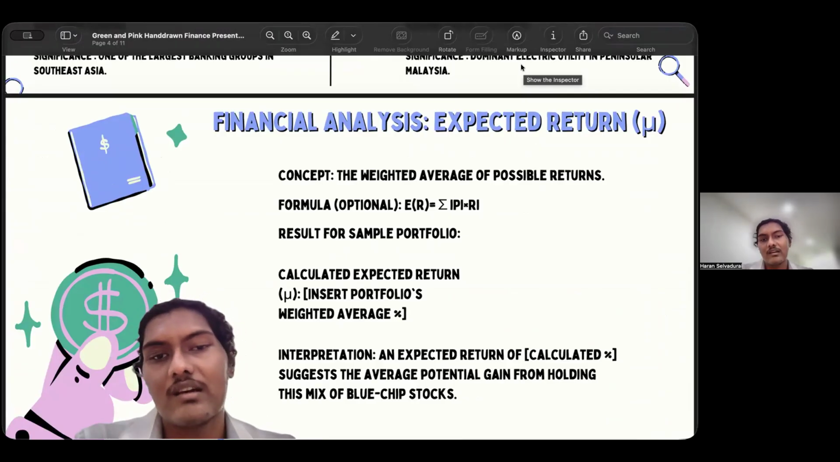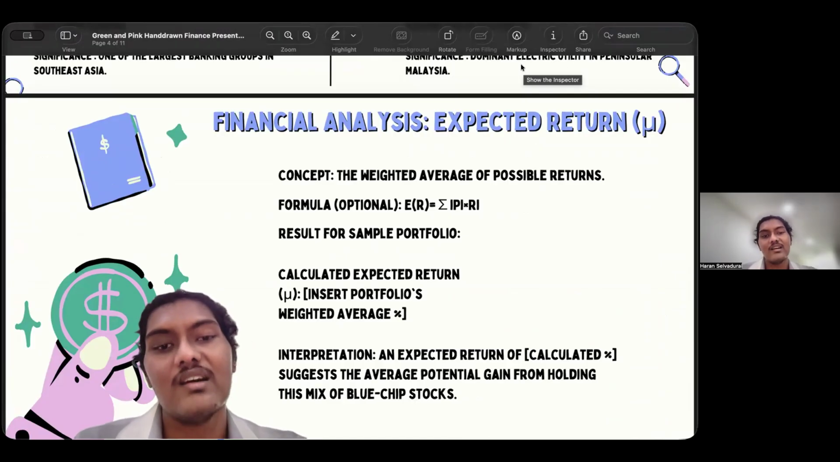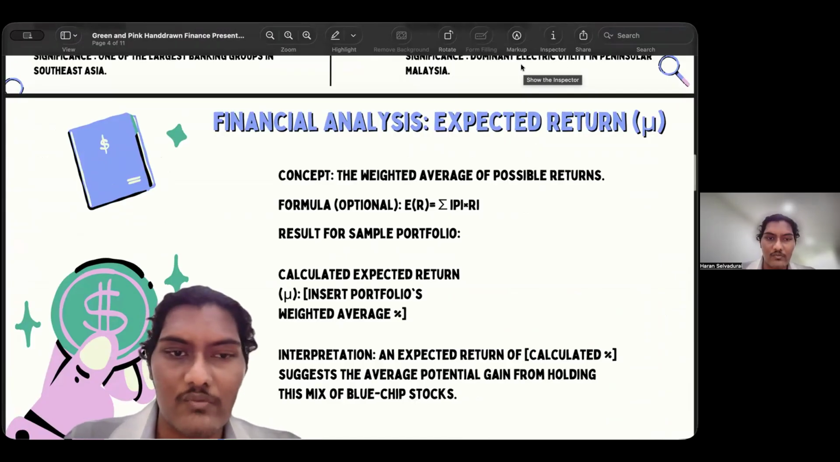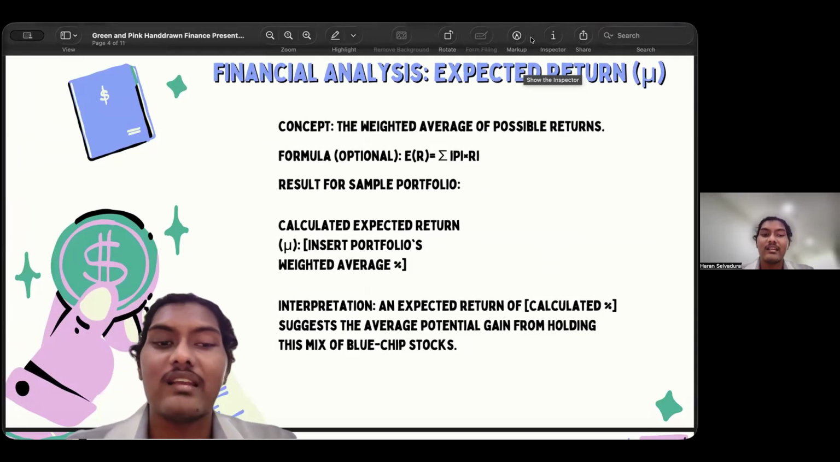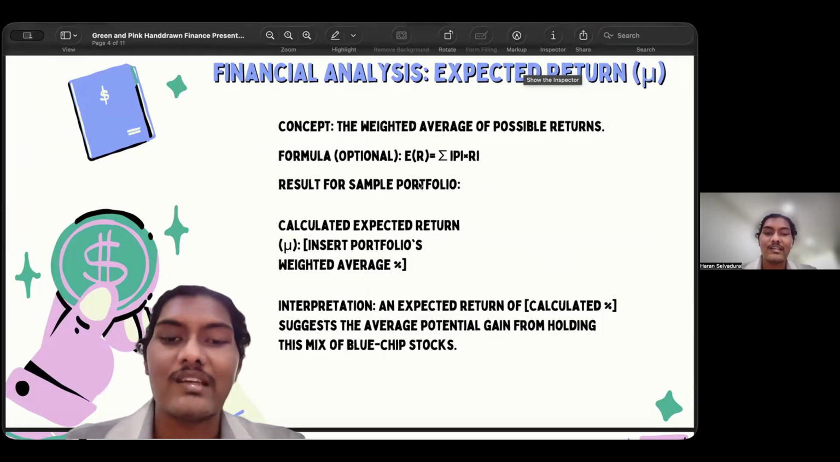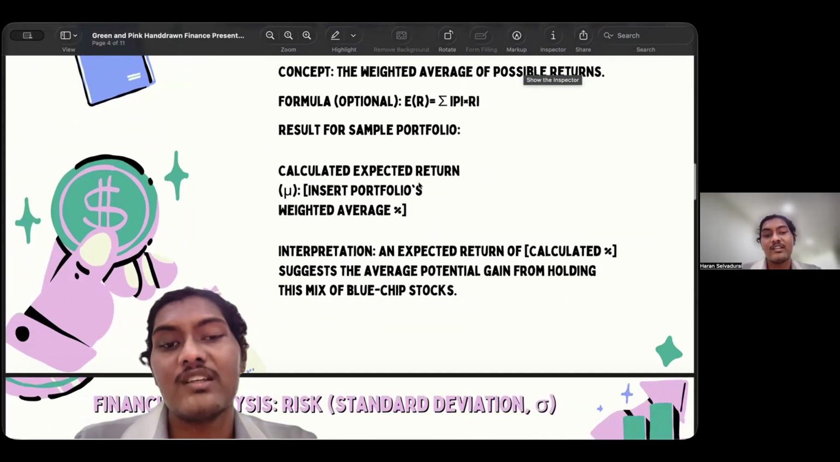In our financial analysis, we have the concept of the weighted average of possible returns, which has the formula E(R) = Σ pi × Ri, with the result for the sample portfolio. This is the calculated expected return, inserted as the portfolio's weighted average. And the interpretation is that the calculated average expected return suggests the average potential gain from holding the mixed